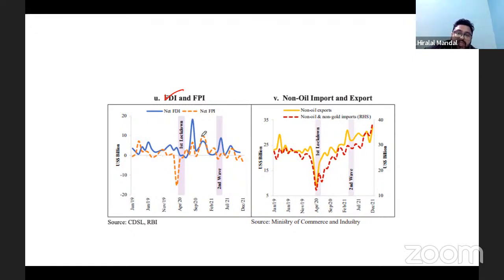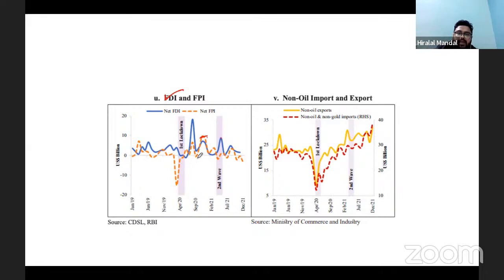Their contribution was high in September 20. Yes, September 21 or September 20. Okay, September 20. And then you can see December 21. Okay, so they make contribution to this level. So what do you see?